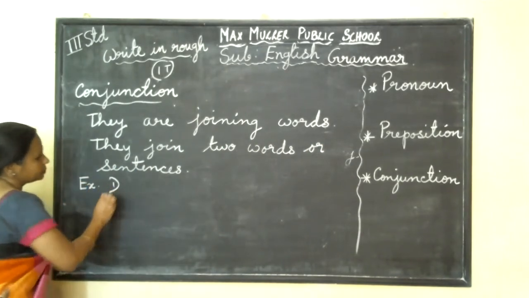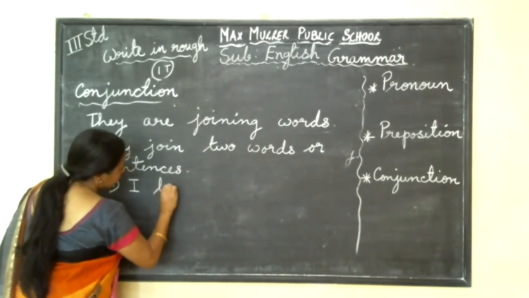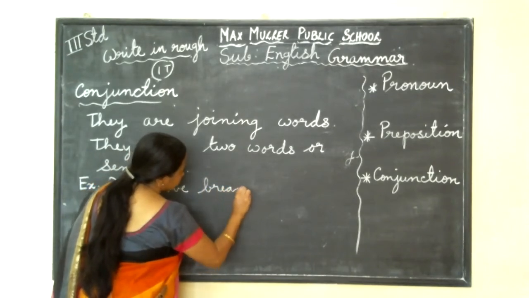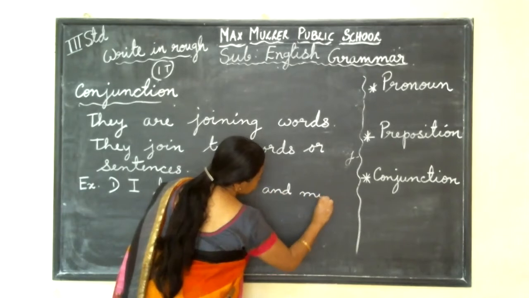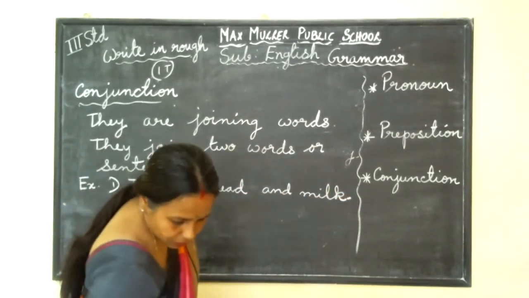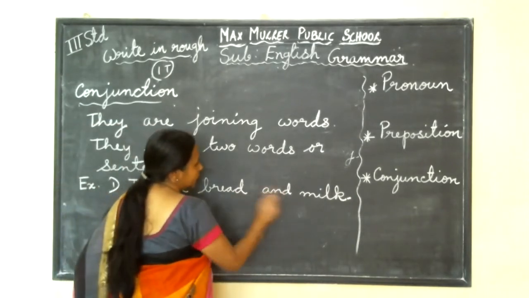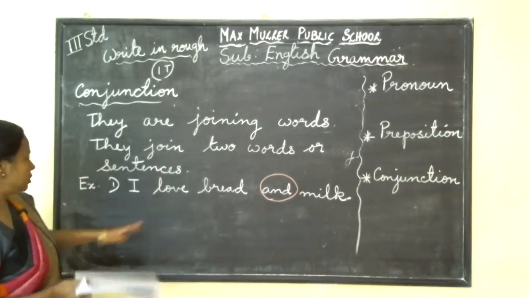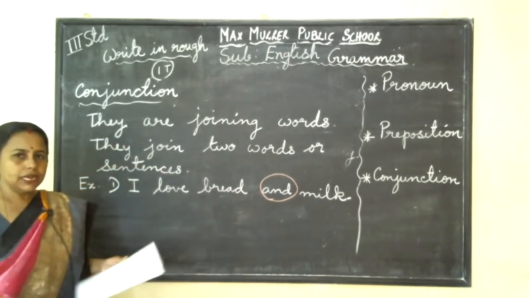Example 1. I love bread and milk. So here, what is the joining word? Can you say, children? It's so easy. I am joining two words here, bread and milk, with and. So this is one conjunction word. I love bread and milk means I love both. I love bread also, I love milk also.